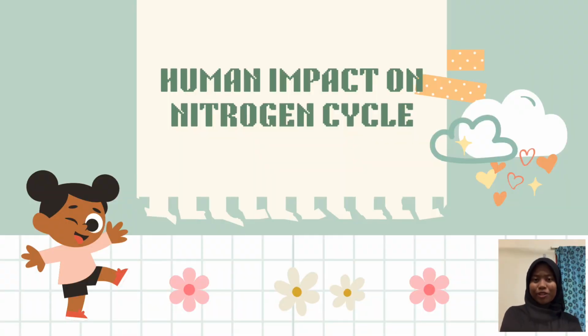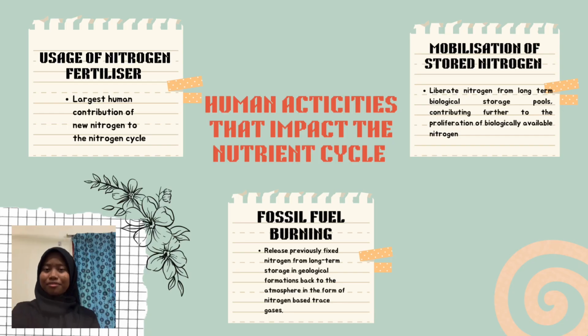I will continue with human impact on the nitrogen cycle. First, we will talk about the human activities that impact the nitrogen cycle. Firstly, usage of nitrogen fertilizer. Nitrogen fertilizer is known as the largest human contribution of new nitrogen to the nitrogen cycle. Besides, fossil fuel burning. The burning of fossil fuels such as coal and oil releases previously fixed nitrogen from long-term storage in geological formations back to the atmosphere in the form of nitrogen-based trace gases such as nitric oxide.